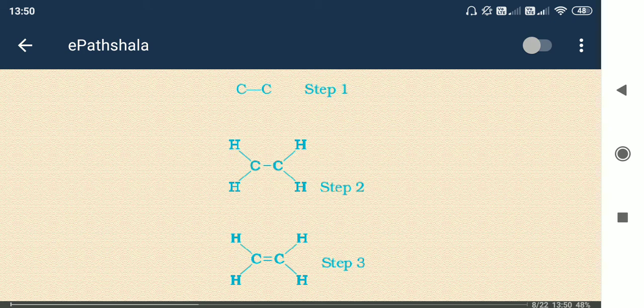So you can see carbon and carbon sharing 4 electrons with each other. Okay, total 4 electrons shared by these 2, so a double bond is formed, right? And 4 hydrogen bonds are present. So total number of bonds is obviously again 2 and 2 is 4, and 2 is 6, right?